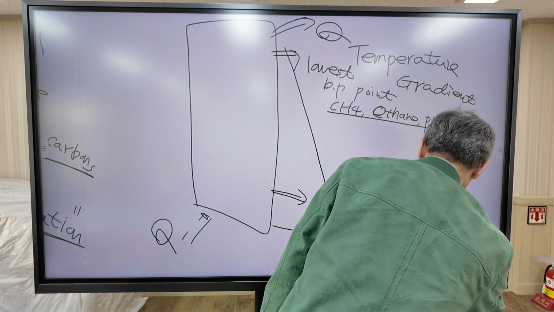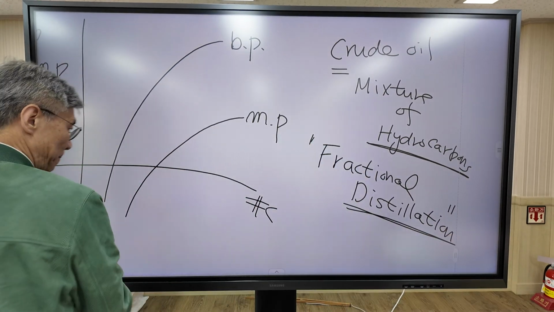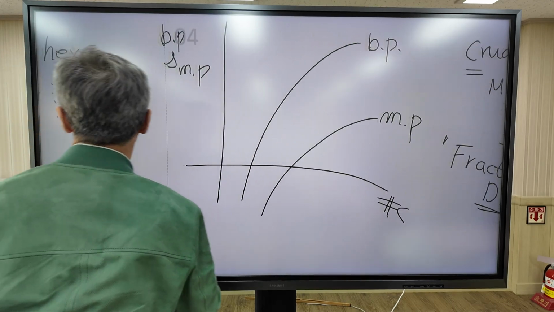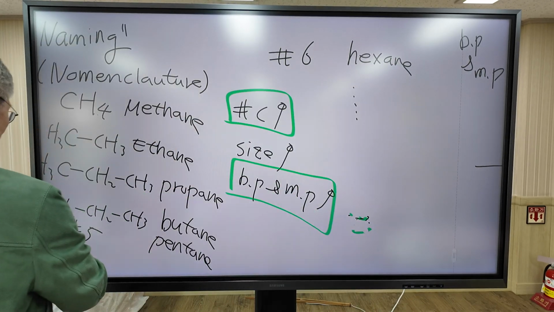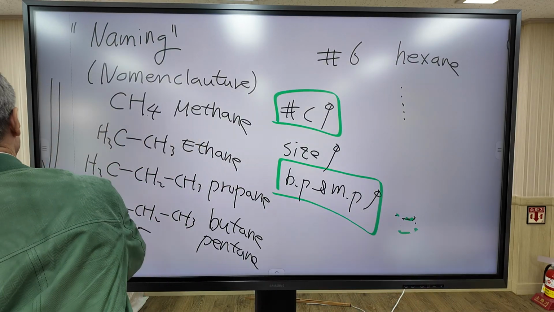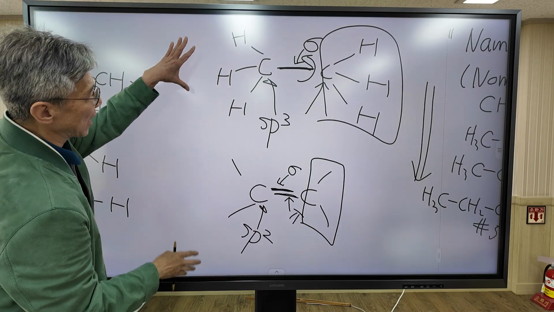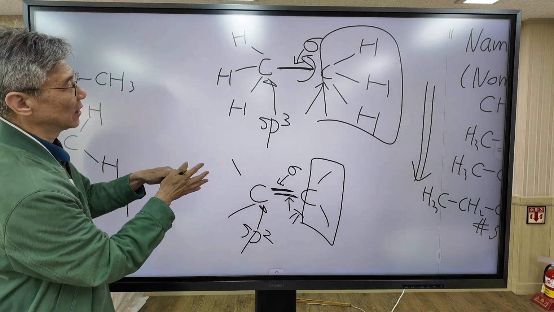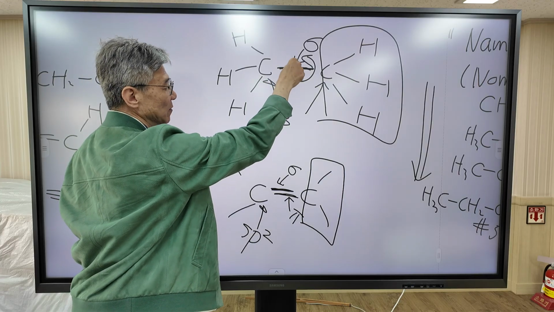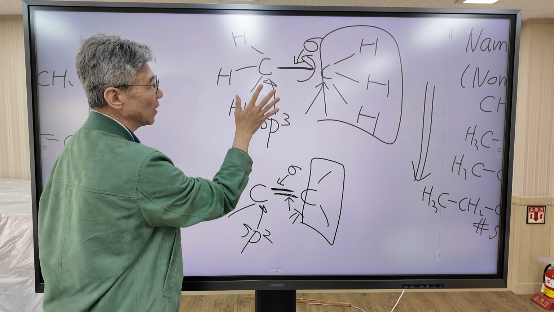And as I said before, there's a big difference between alkane and alkene. In alkane, there's free rotation around a single sigma bond, but there is no rotation around a double bond.